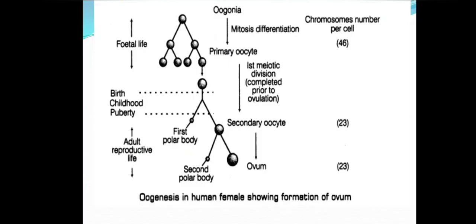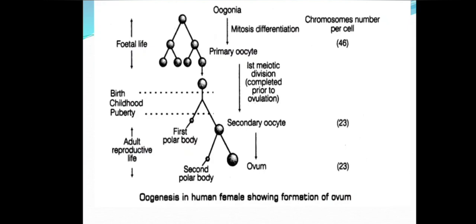Here you can see the schematic representation of oogenesis. In the fetal life, you can see the formation of additional oogonial cells after mitotic division seen in the germ cells of the ovary. After that, it is called the primary oocyte.